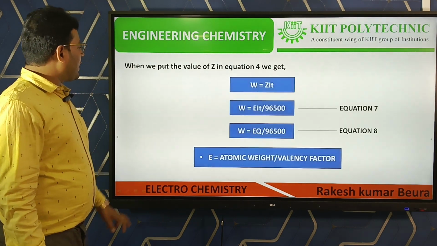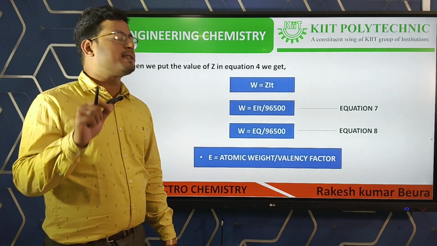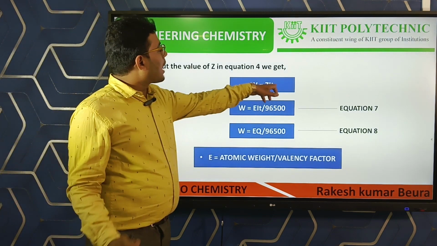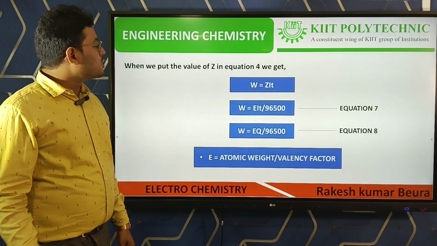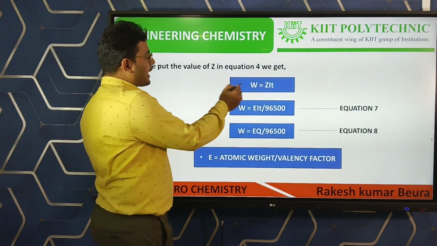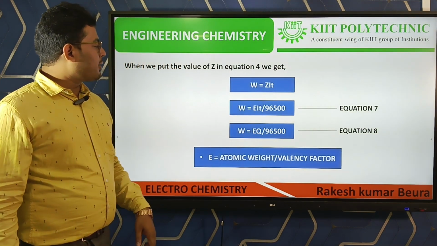If we put the value of equation number 6 in equation number 4, which was W is equal to ZIT, in place of Z we put E by 96,500.